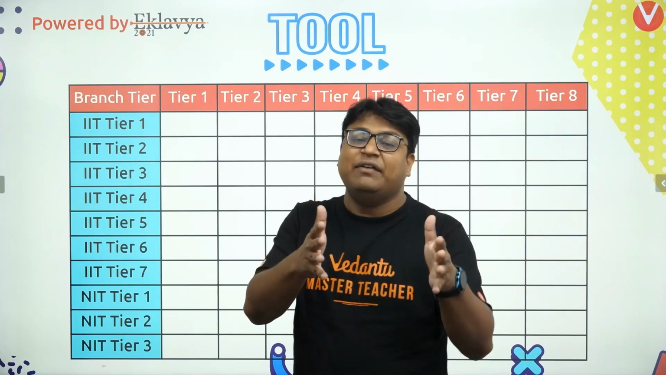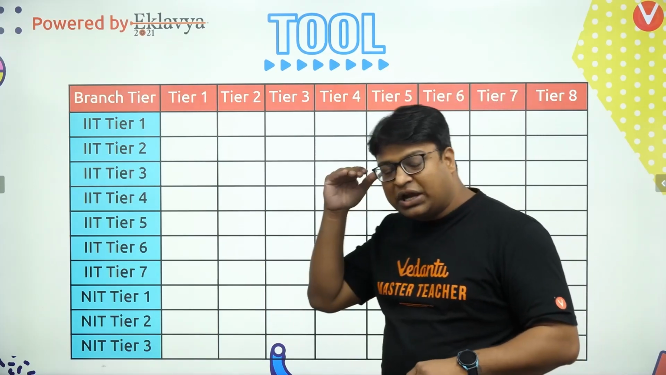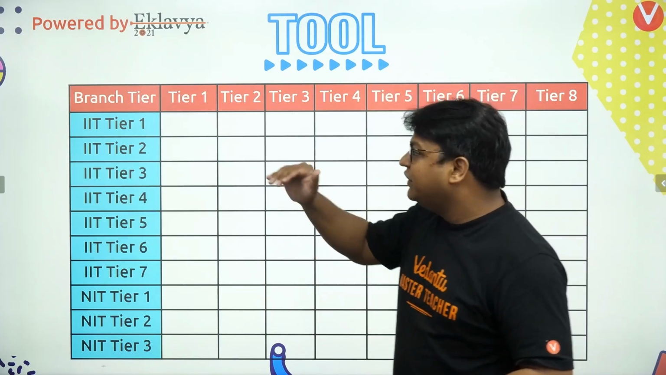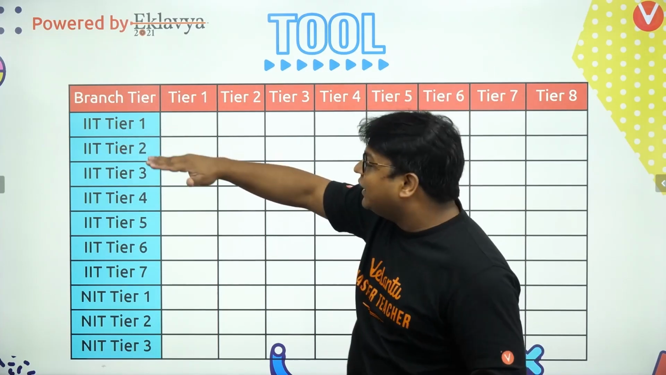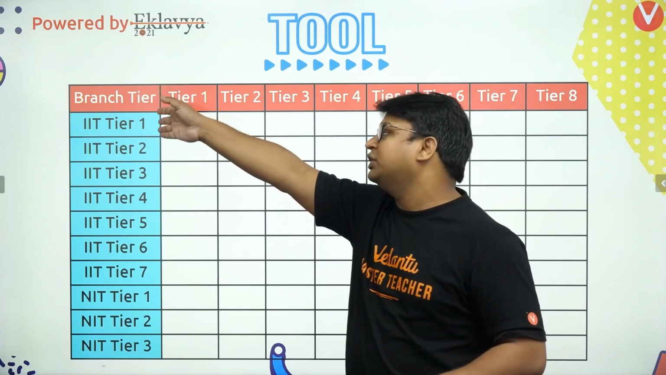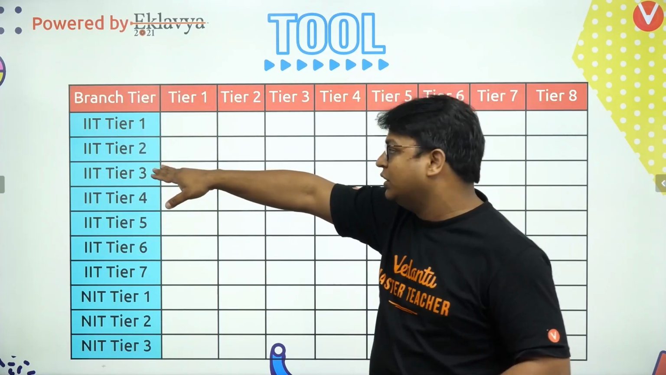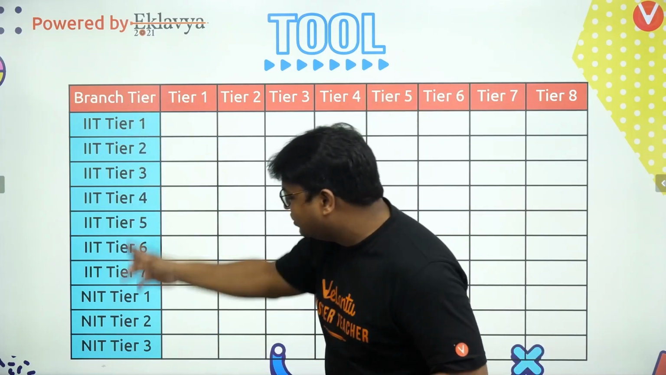If you are getting something in Y, well and good. They are equally good. So this is the premise: instead of going with hard ranking, we will go with tiers. If you are getting something in tier 1 and something in tier 2, you should prefer tier 1. A college belonging to tier 1 would be better than a college belonging to tier 2. This is how we are going to divide the 23 IITs into 7 tiers.